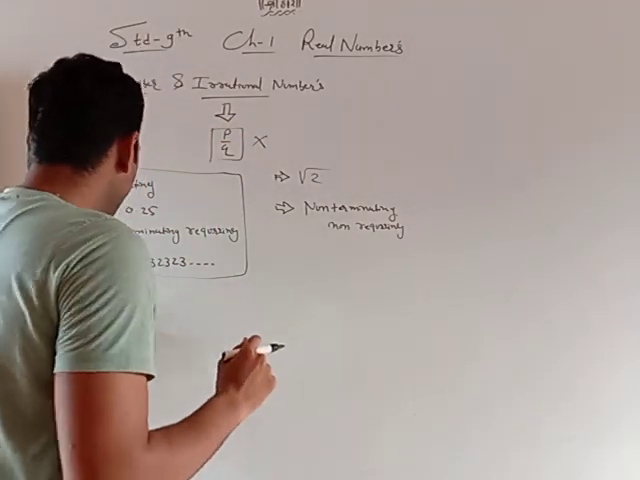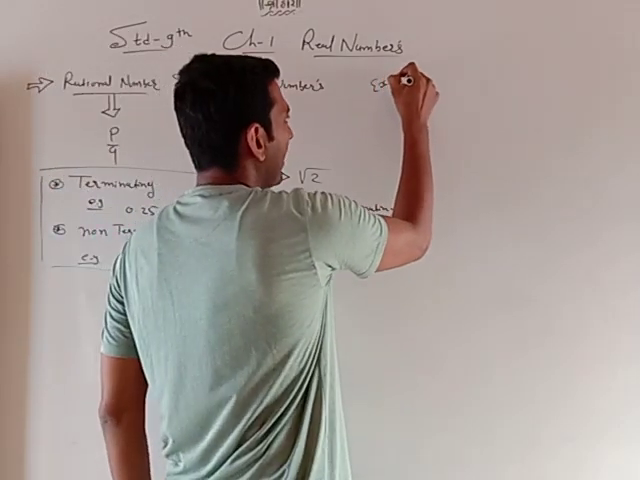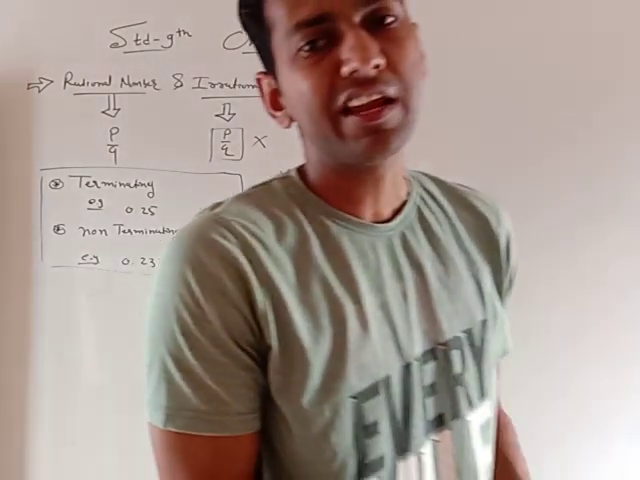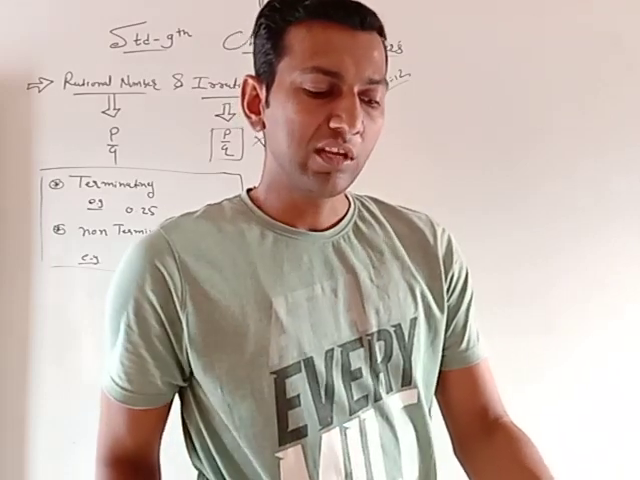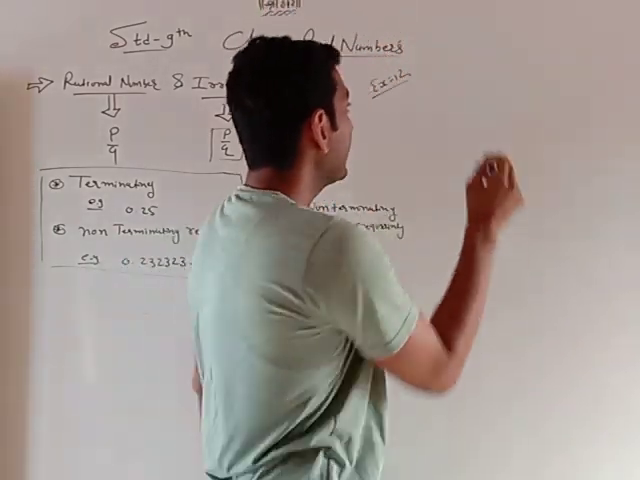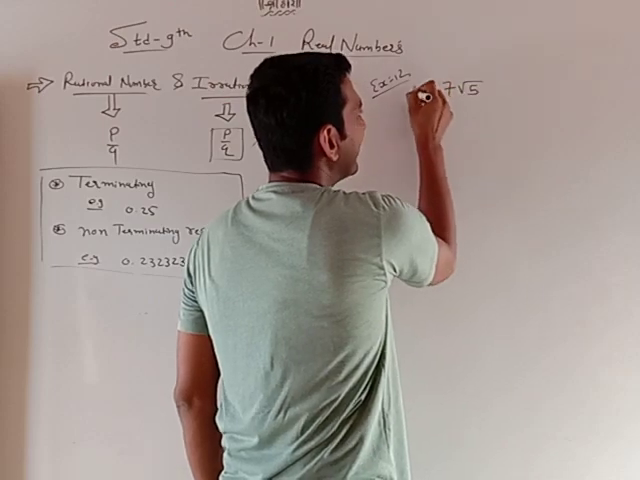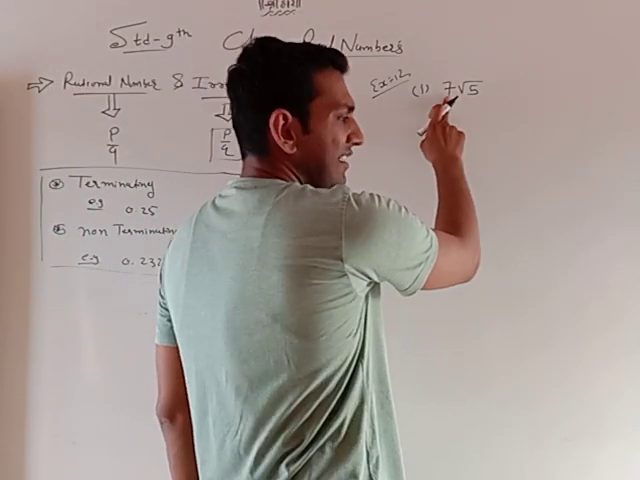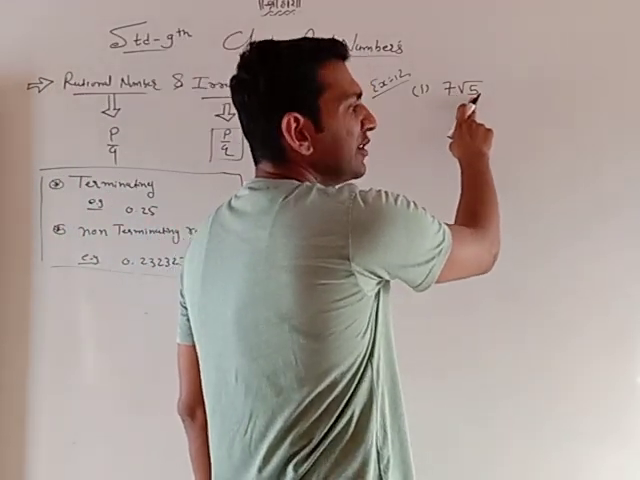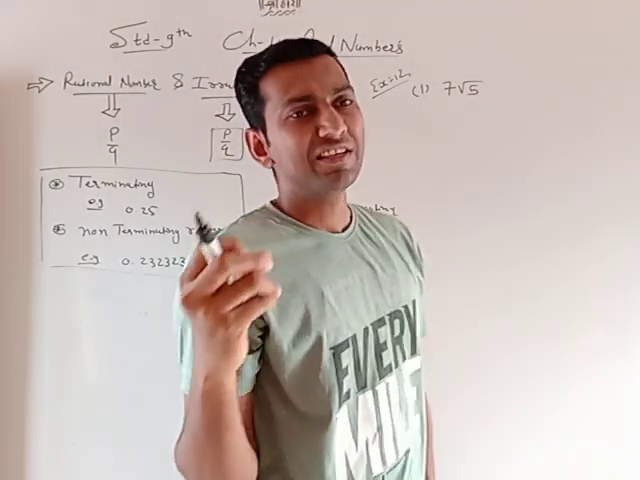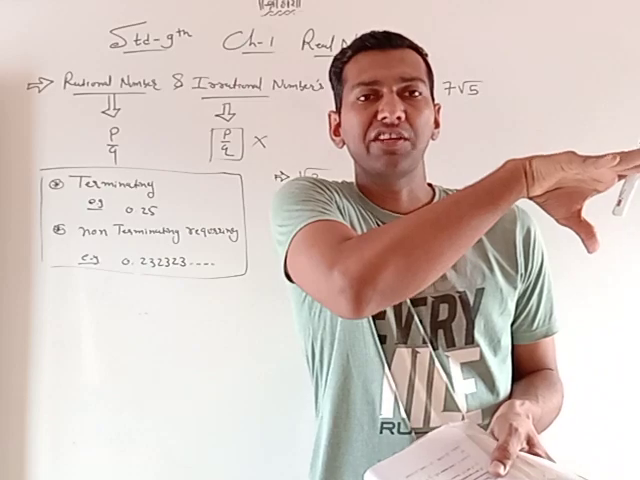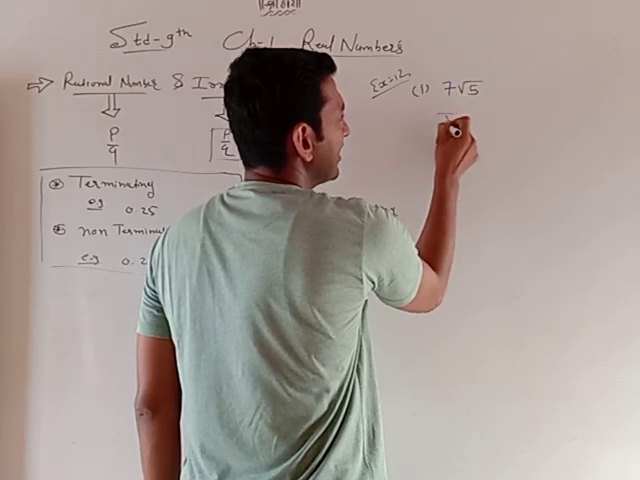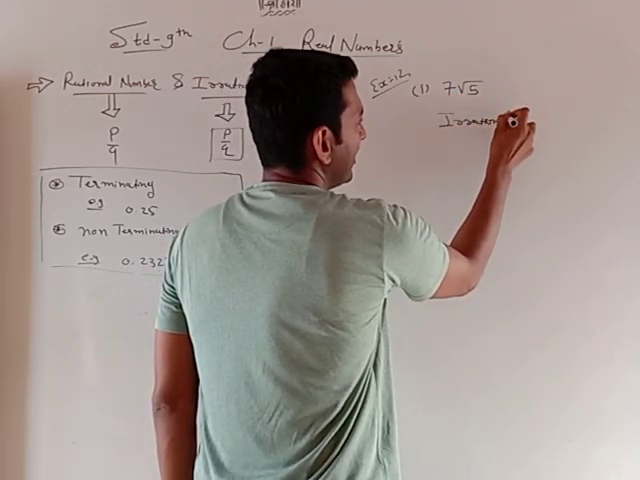So let's see in your textbook, example number 12, a few numbers are given, and check whether the numbers are rational or irrational. So the first, 7 into root 5. Is it an irrational number or a rational number? I want to check. So see, 7 is a rational number and root 5 is an irrational number. So irrational number multiplied with a rational number, the answer is always an irrational number. So it is an irrational number.